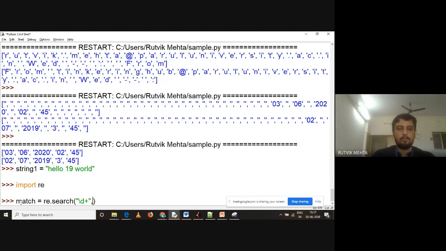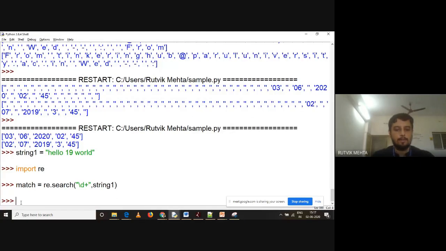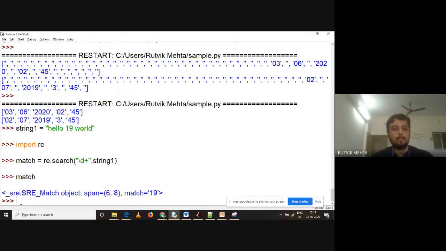And the second argument is always the string. So what is my string name? String one. If I press enter, you can see there is a match object. So how can you work with this match object? See this. I can say it like this: match dot group.